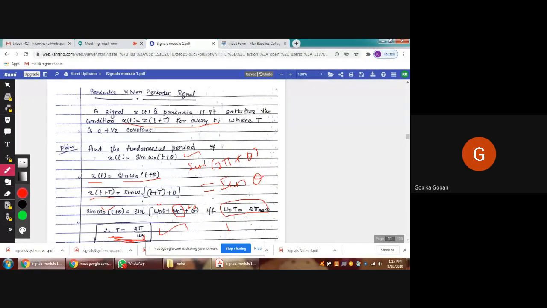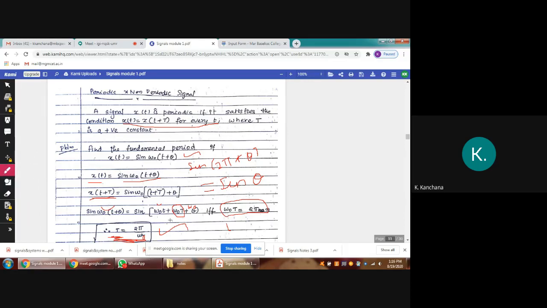Miss, sine 2 pi plus theta is equal to sine theta. Can you explain that once more? Okay. See, sine 2 pi plus theta equal to sine theta, no? Yes. This is clear, no? See, if omega naught capital T is 2 pi, then what does this equation become?